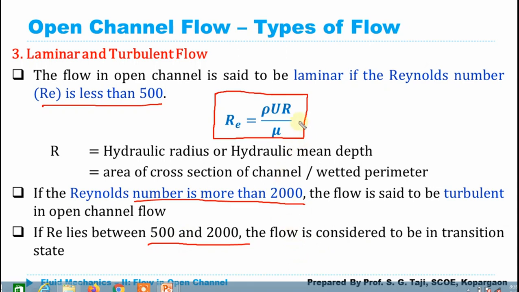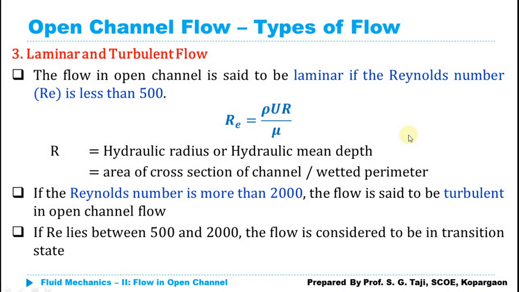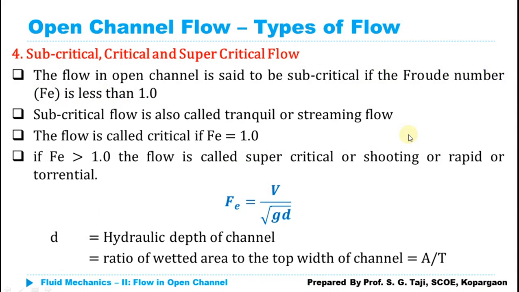In case of open channel flow, the equation of the Reynolds number would remain the same, only one other parameter would be added here. Instead of length or diameter, we have added here the hydraulic radius, which is also known as hydraulic mean depth, which is the ratio of the area of cross section of the channel divided by the wetted perimeter. Obviously those parameters we will discuss in a separate lecture. Just right now remember this one.